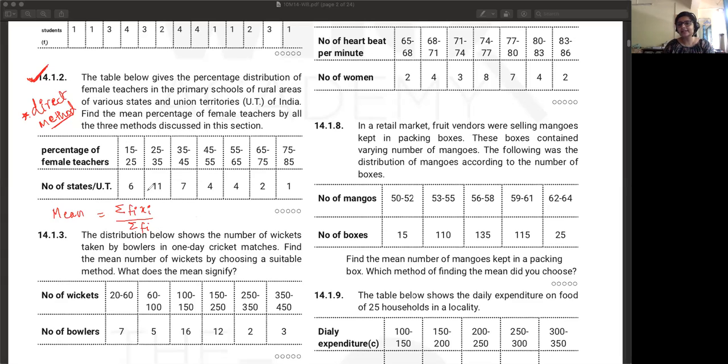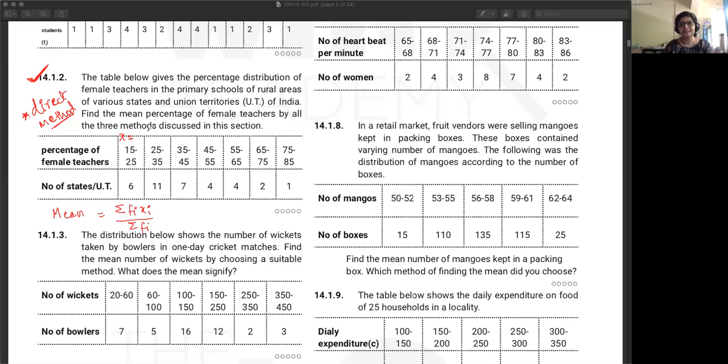How do you find xi? What does xi mean in this formula? The class mark? Yes, absolutely. It's the class mark. So how would you find the class mark? Let's start with 15 to 25. 15 plus 25 by 2. Yes.